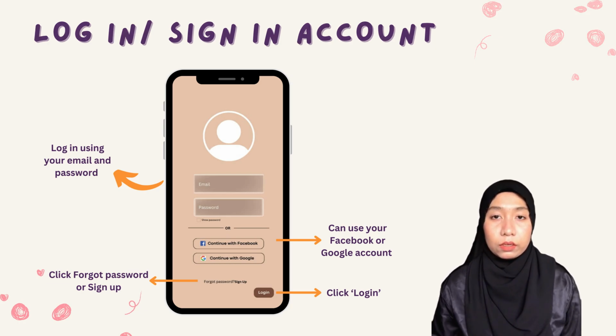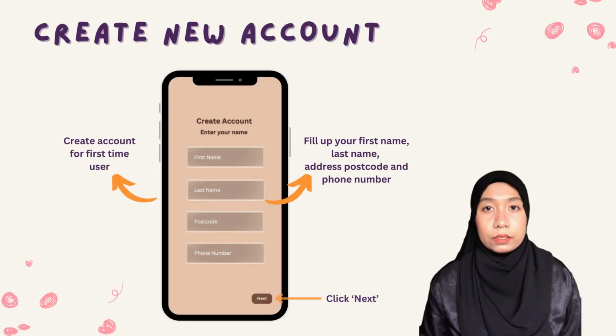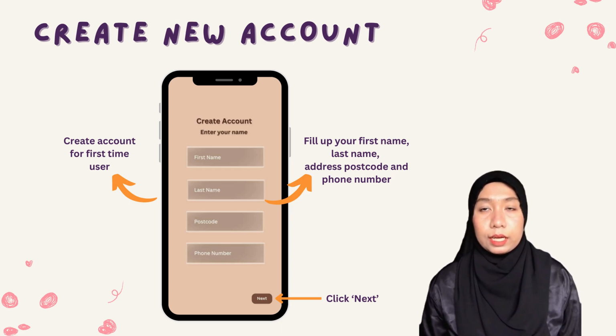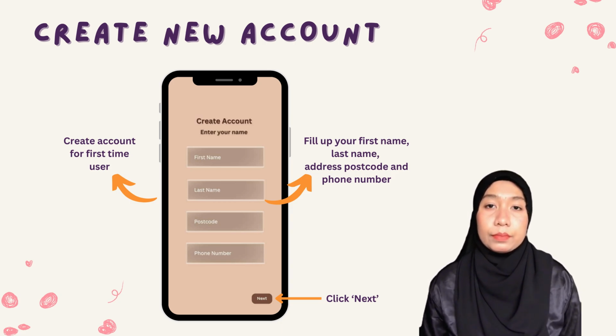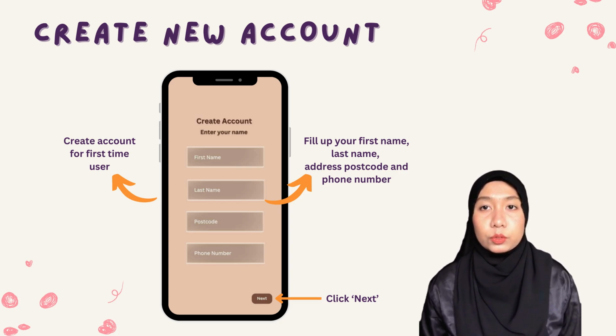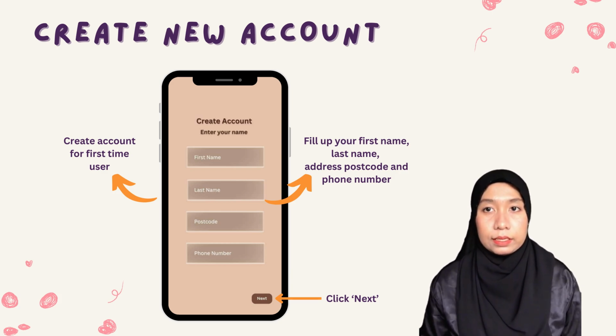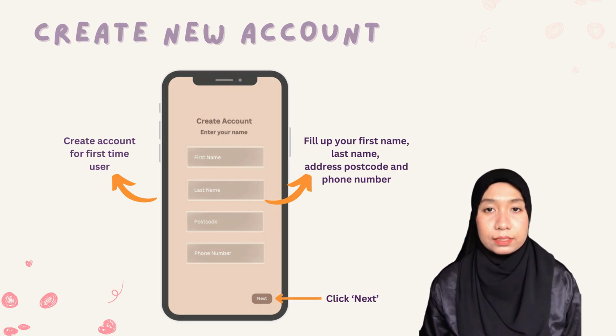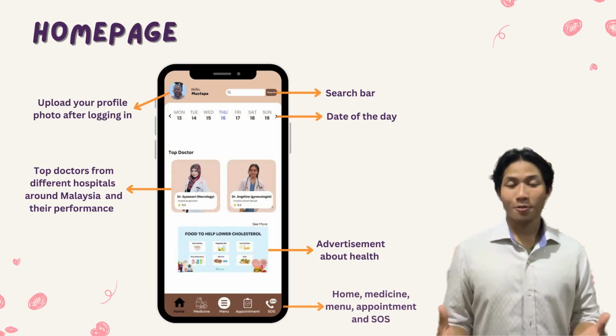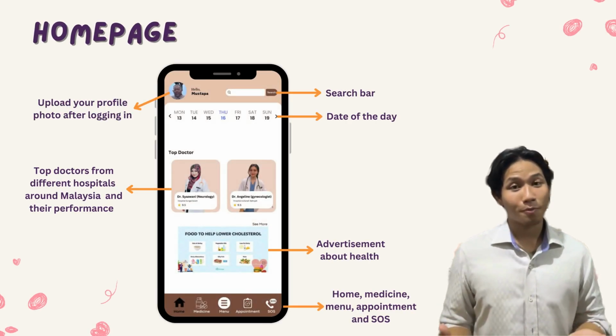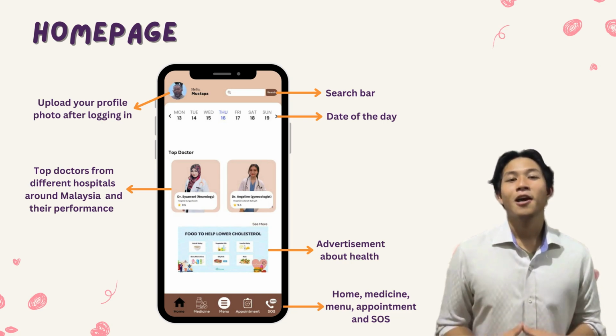Then click Login. To create a new account, the user needs to fill in first name, last name, address, postcode, and phone number. The purpose is to ease the doctors in contacting the elders if they miss or forget to attend any appointment or take medicine. Then click the Next button.